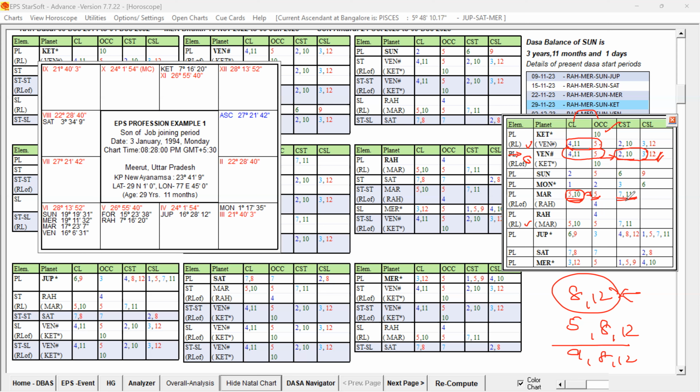It is not having 8 and 12 cuspal star lord. Suppose 8 and 12 is there, suppose that Mars is cuspal star lord for 8th house and 12th house. 5 will join hands with 8 and 12. 5th lord, 10th lord occupying 5th house, and 8 and 12 star lord, the unfavorable grouping will increase. 10th house matters will get some obstacles strongly.